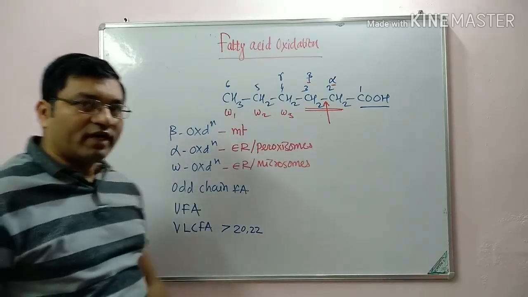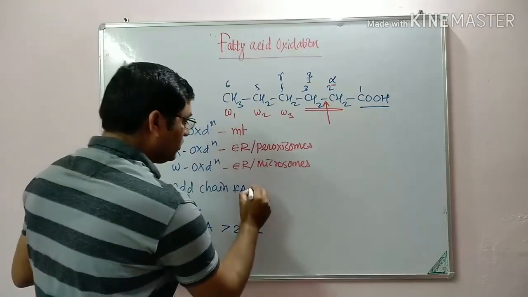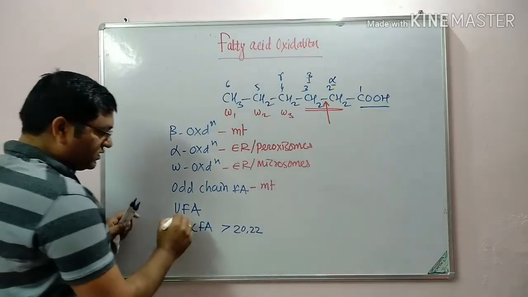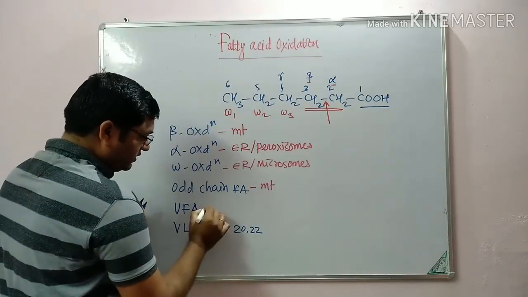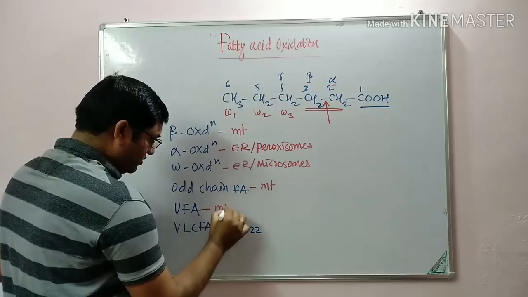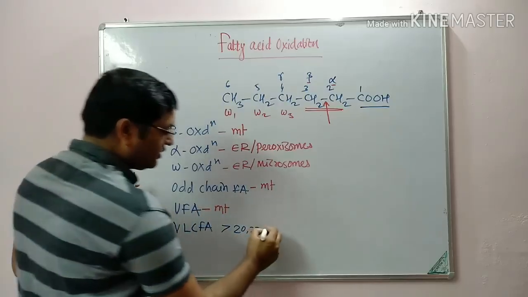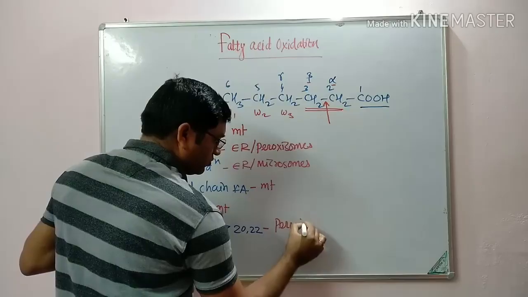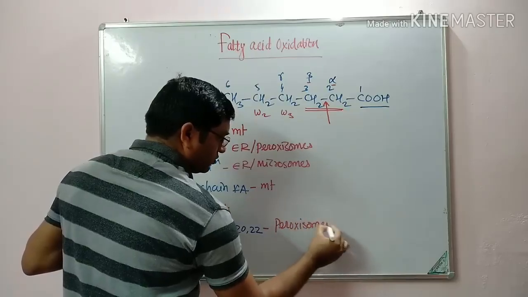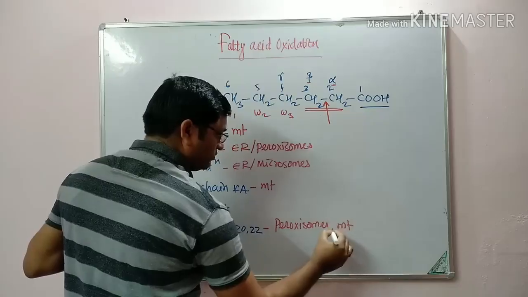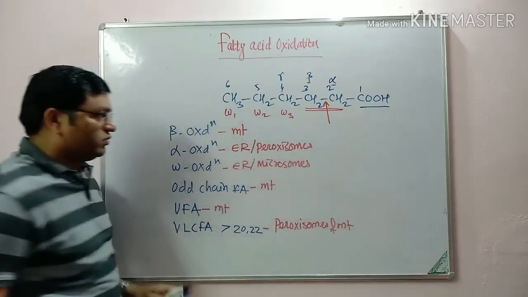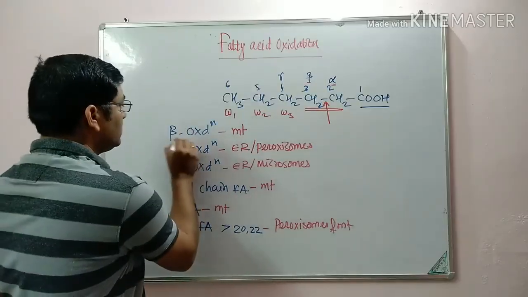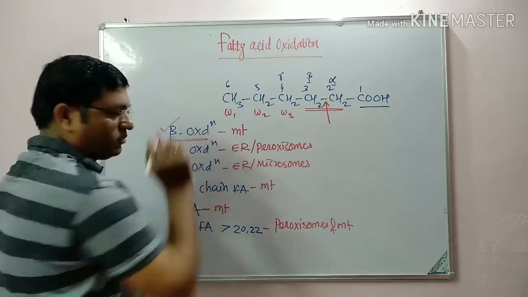Oxidation of odd chain fatty acids occurs in the mitochondria. Oxidation of unsaturated fatty acids occurs in the mitochondria, and very long chain fatty acids occur in the peroxisomes and mitochondria. So these are the different types of oxidation. Of these, beta oxidation is more common.